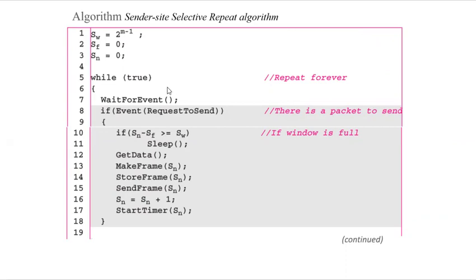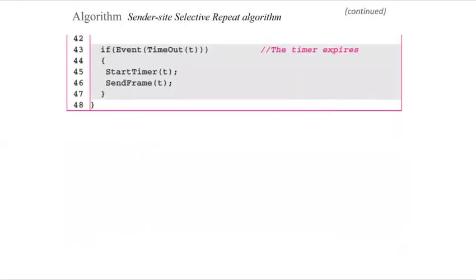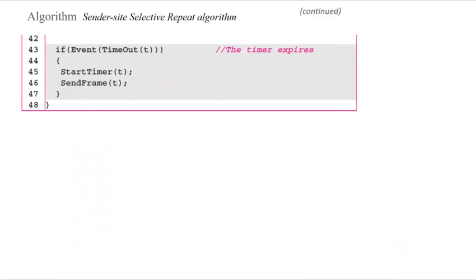If a valid negative acknowledgement frame arrives, we just resend the corresponding frame, by checking which negative acknowledgement has been received. If a valid acknowledgement arrives, the loop deletes or discards all the frames and stops the corresponding timer. So you can check the algorithm by yourself, as I have explained the previous algorithms for stop and wait. After that, for Go-Back-N and selective repeat, you can check the algorithms by yourself. We will have an algorithm on the sender side and also an algorithm on the receiver side.